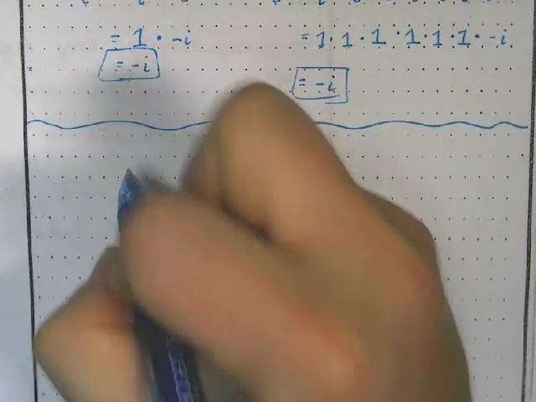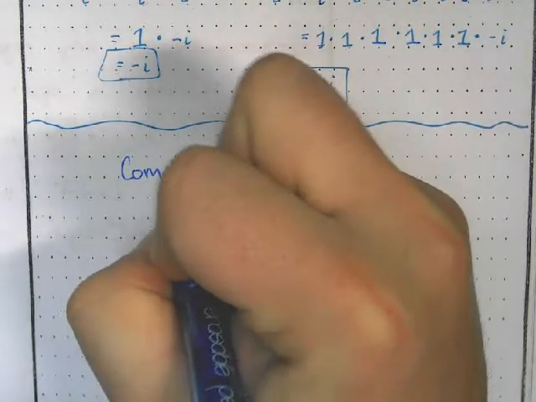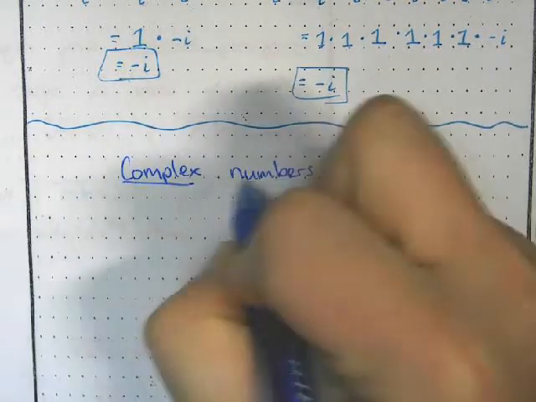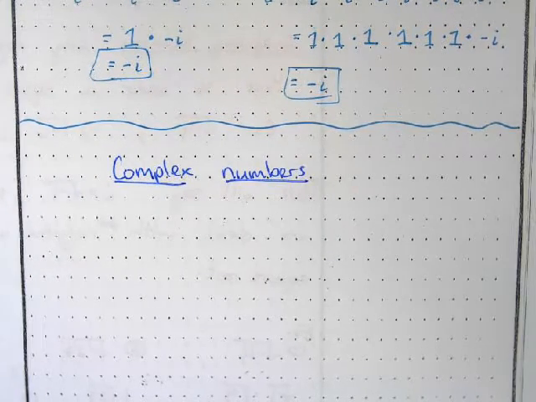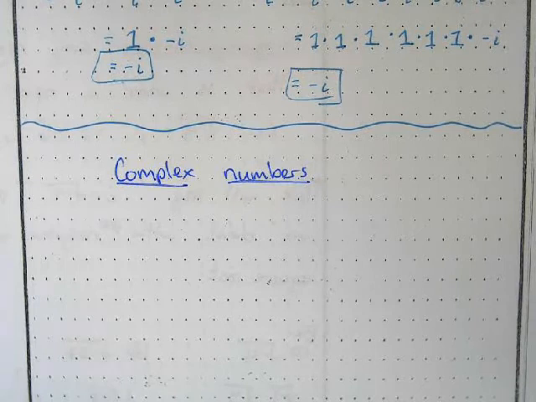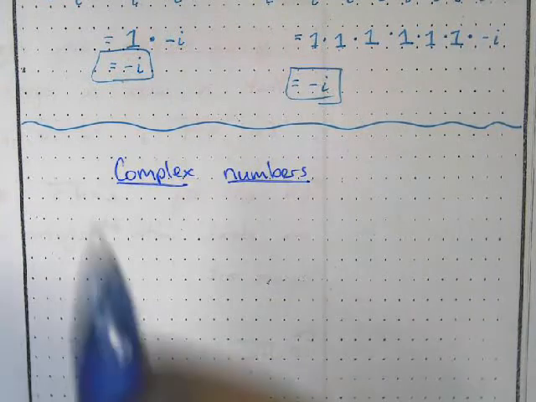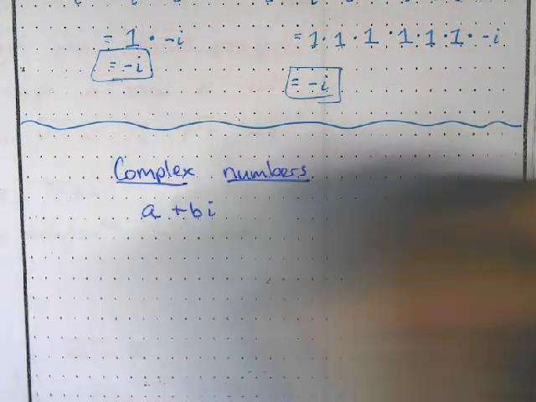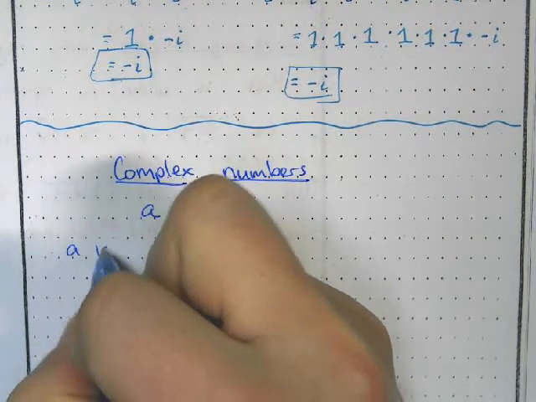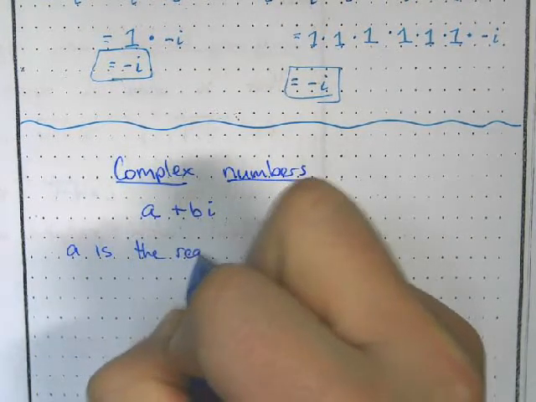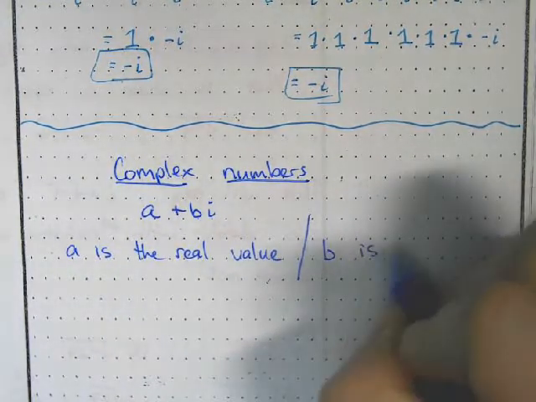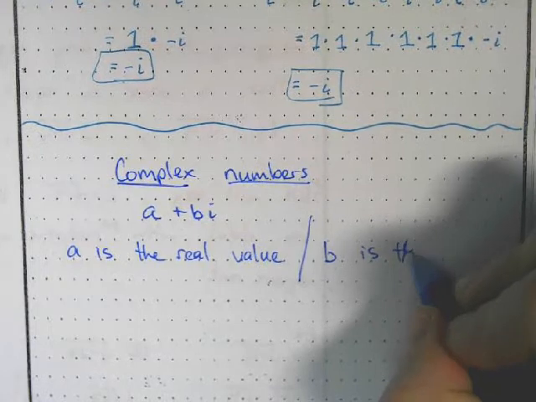The next thing I want to look at is complex numbers. Complex numbers are when we have a combination of real numbers and imaginary numbers. So a complex number is written like this: a plus bi. a is the real value, b is the imaginary value.